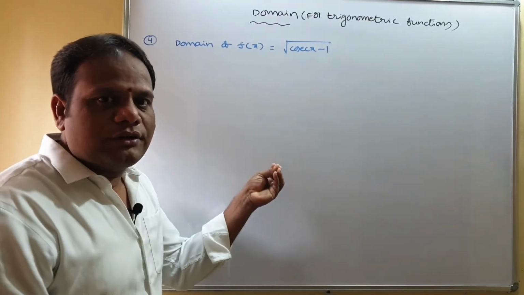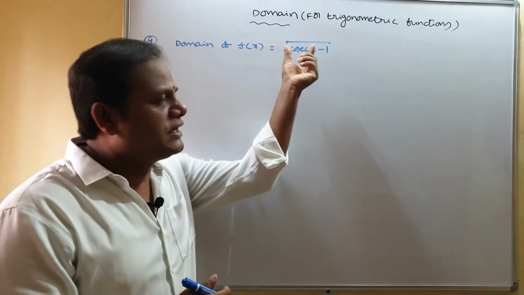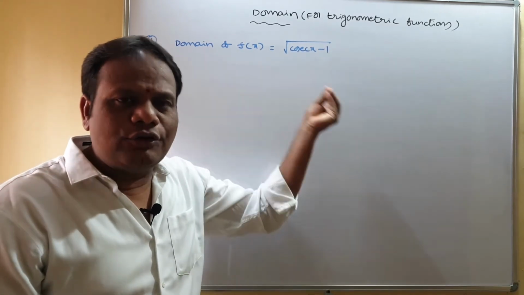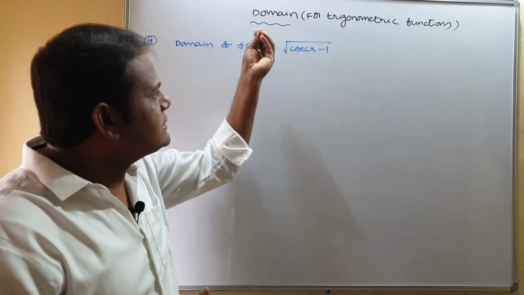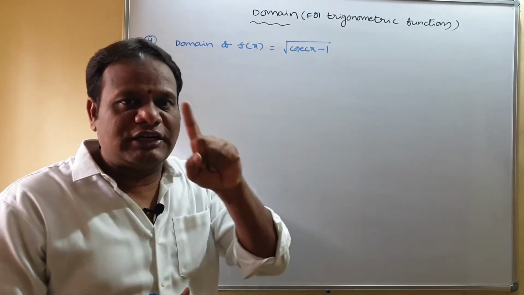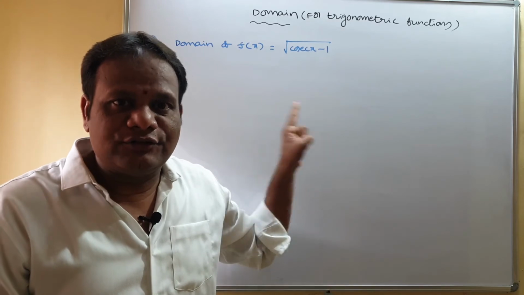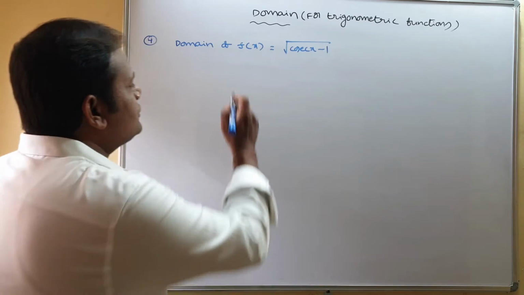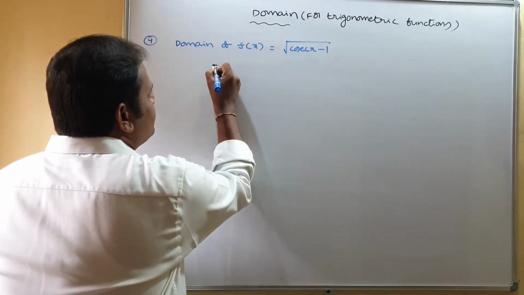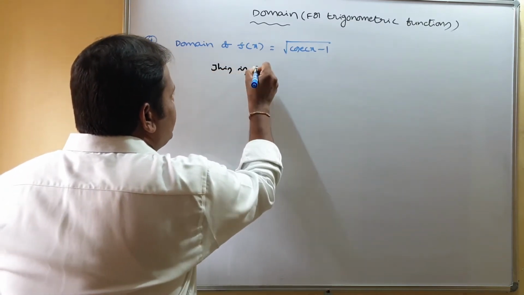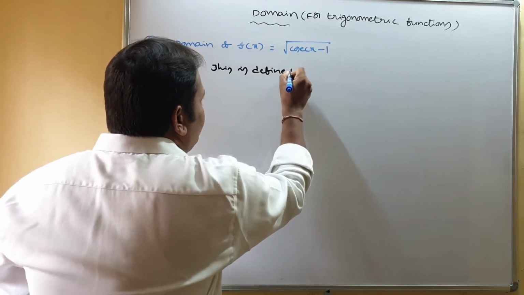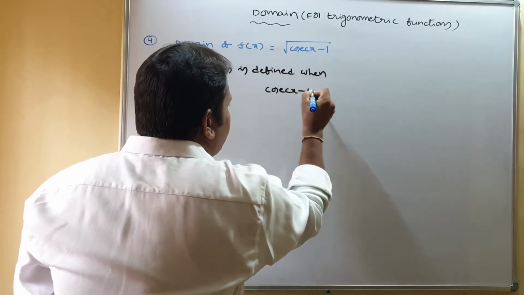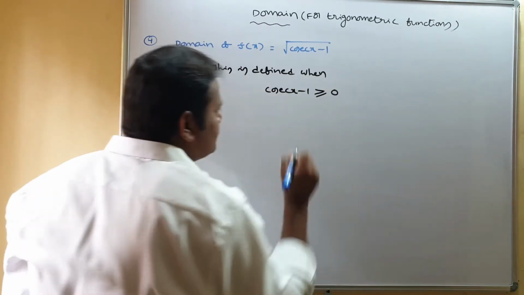Coming to the next one, you have to find the domain of the function square root of cosecant x minus 1. You know about the square root function. In a square root function, what is inside must be greater than or equal to 0. Otherwise the root function is not defined. So this is defined when cosecant x minus 1 is greater than or equal to 0.